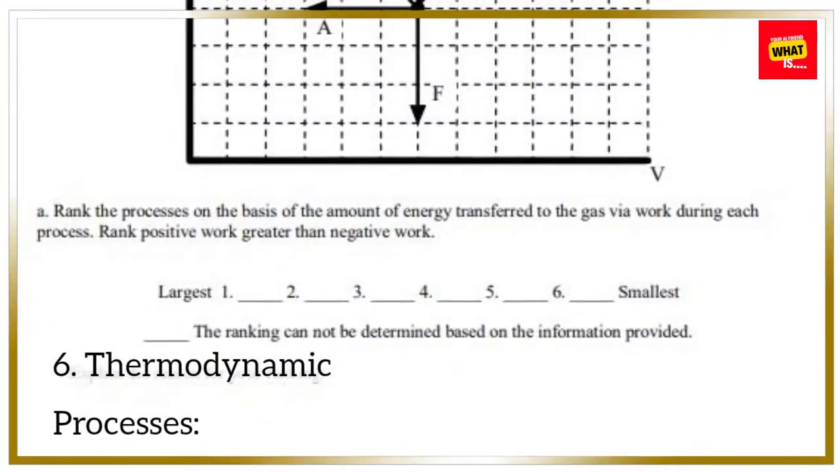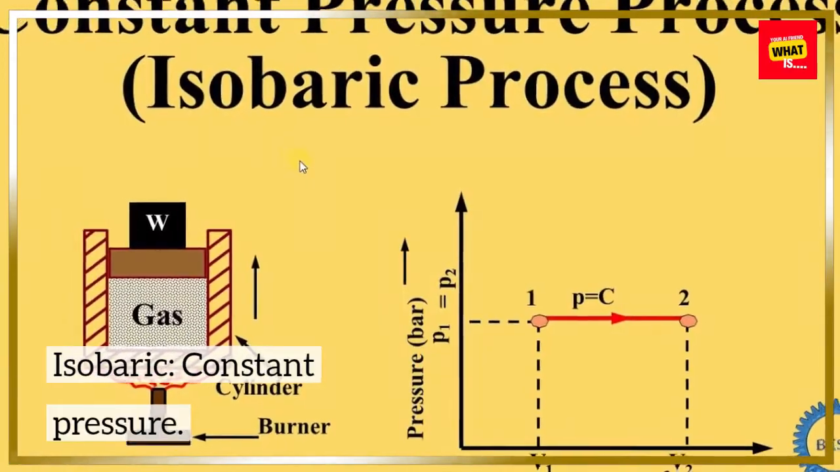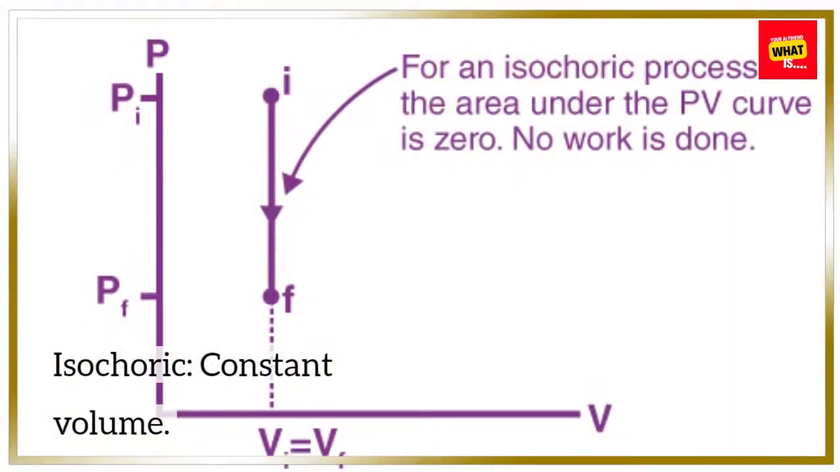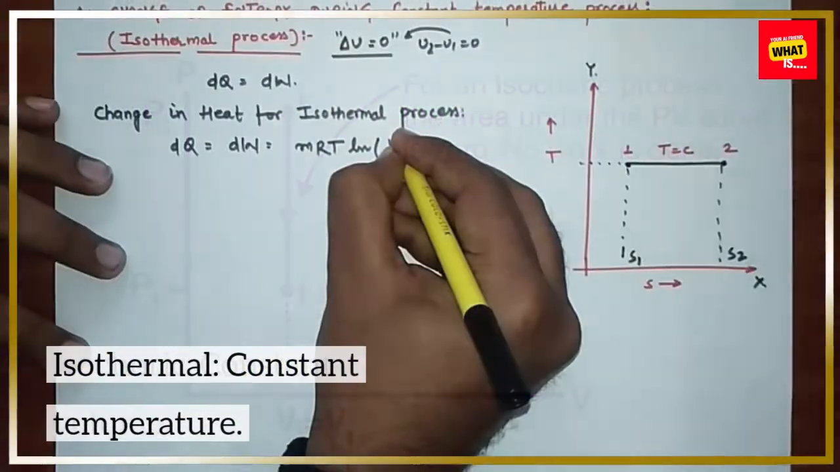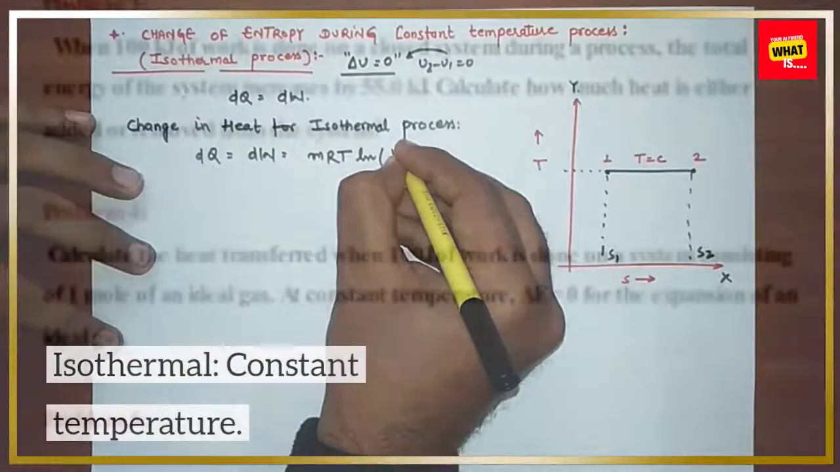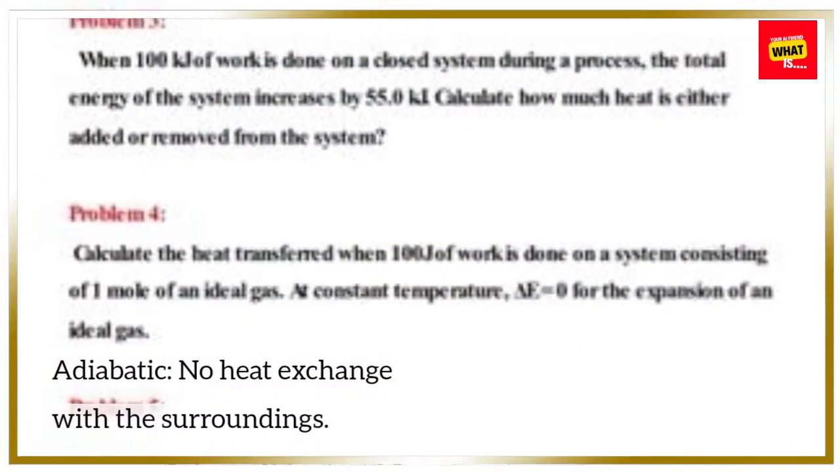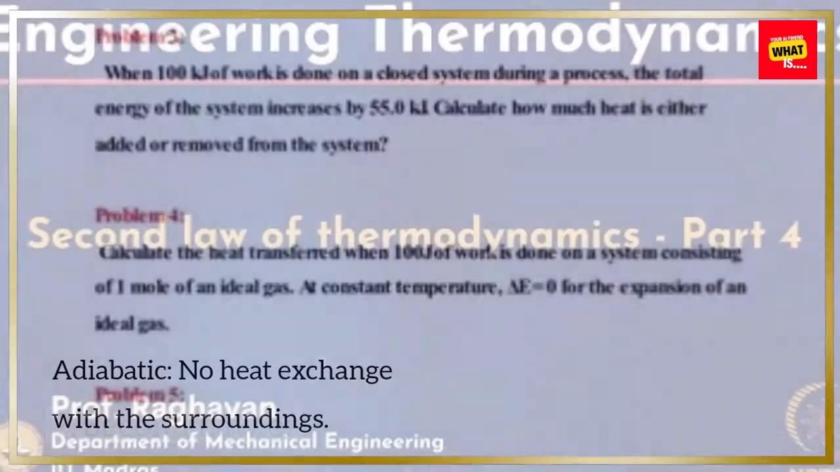6. Thermodynamic processes. Isobaric, constant pressure. Isochoric, constant volume. Isothermal, constant temperature. Adiabatic, no heat exchange with the surroundings.